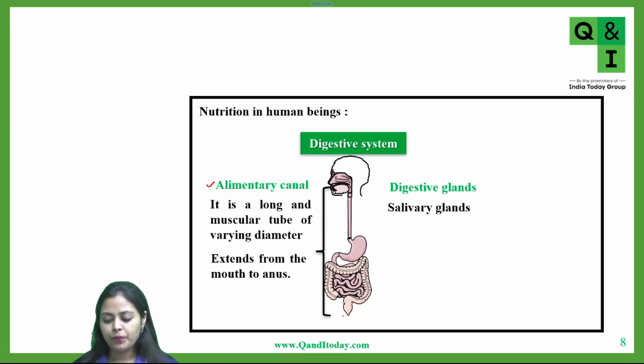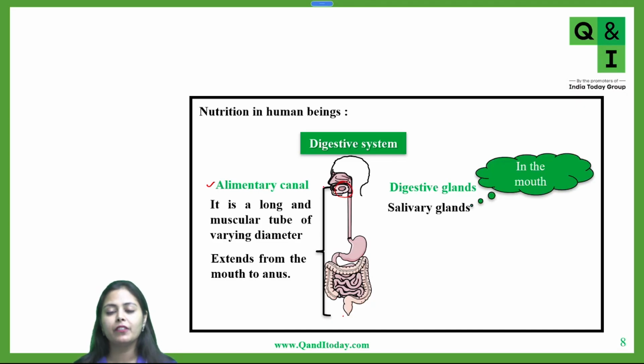The first type of digestive glands are your salivary glands. Can you see something blinking on the screen? Yes. So these are your digestive glands. Salivary glands are present in the mouth.